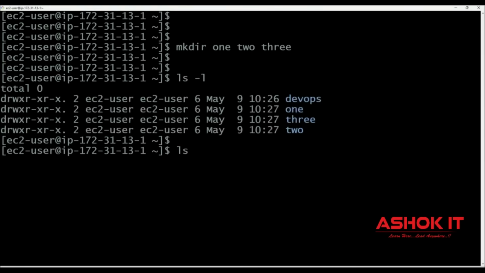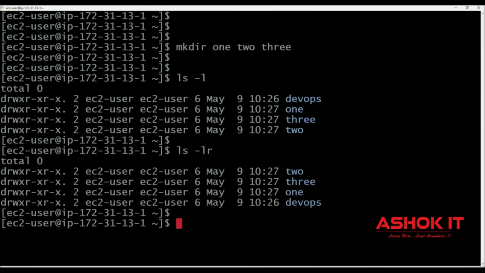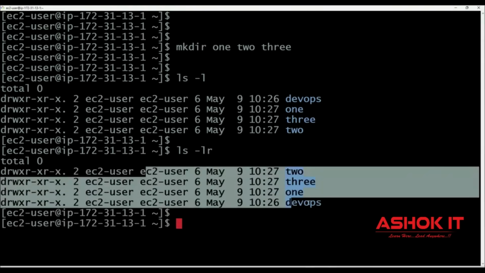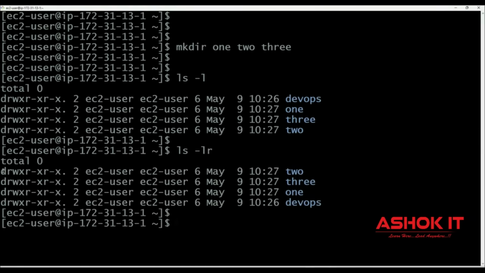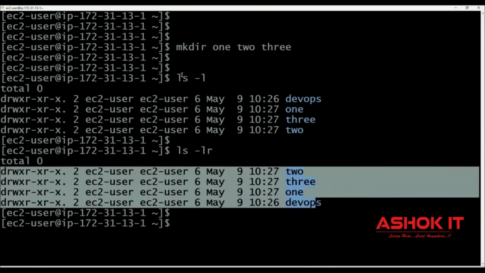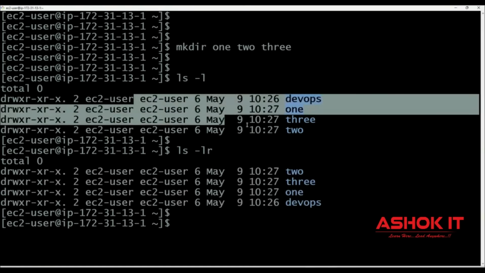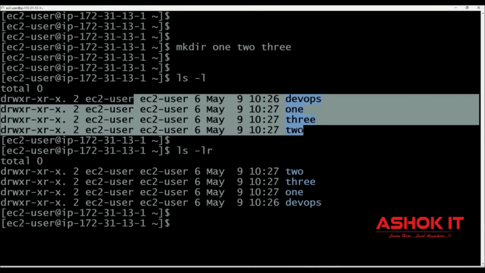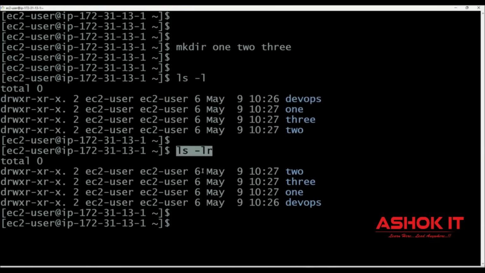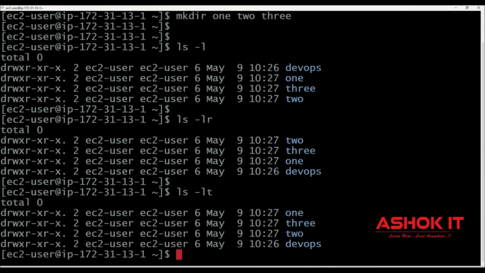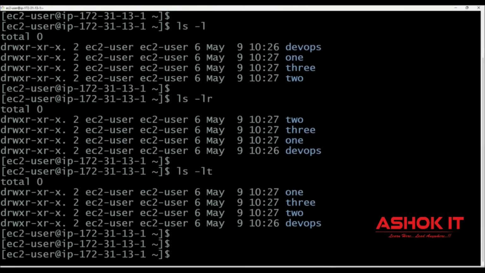If you execute this command, ls -lr, it will display the data in descending order. In the reverse of alphabetical order, the content will be displayed. ls -l is used for long listing the content in alphabetical order. ls -lr is used to display the data in the reverse of alphabetical order. Similarly, we can use ls -lt. When you use lt, time-based, it will display the latest content on top and old content at the bottom.